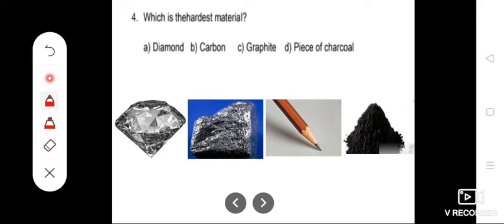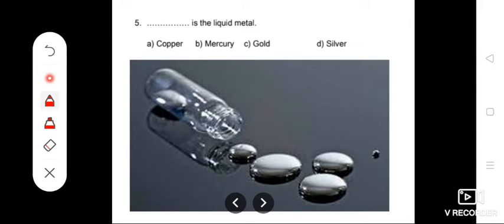Next one, which is the hardest material? The correct answer is diamond. Carbon, graphite and a piece of charcoal are forms of carbon, but these are all soft materials. So the correct answer, diamond. Diamond is the hardest material. Next one, dash is the liquid metal. Copper, gold and silver are metals. But mercury is a metal in liquid state, liquid form. So the correct answer: mercury is the liquid metal.